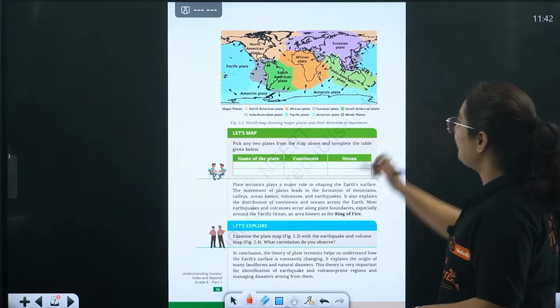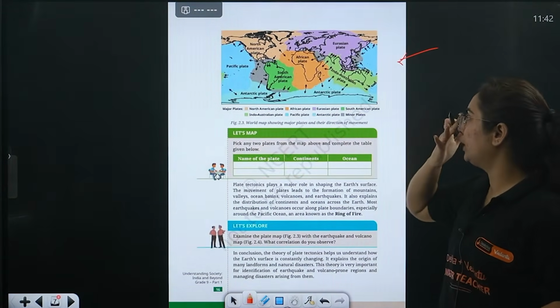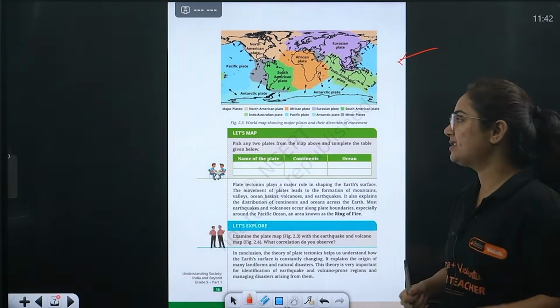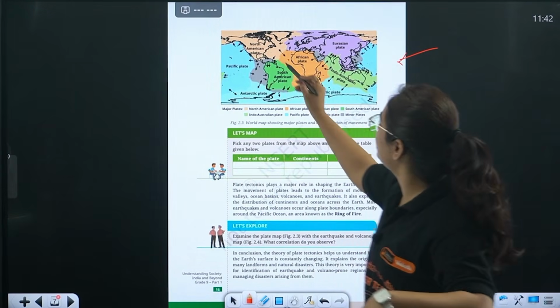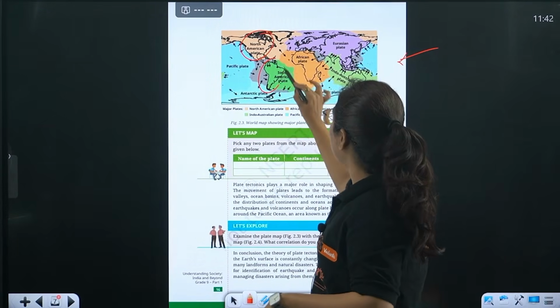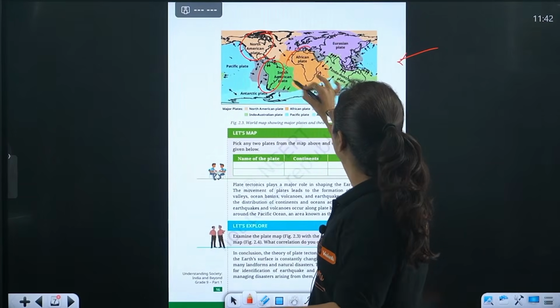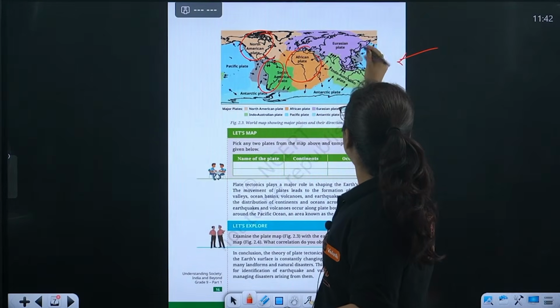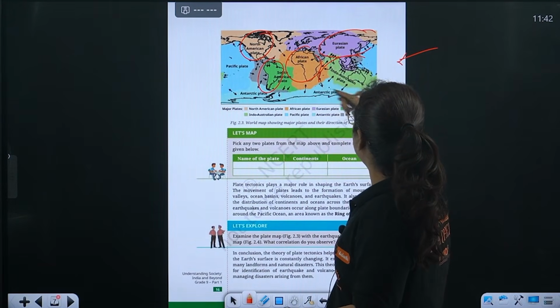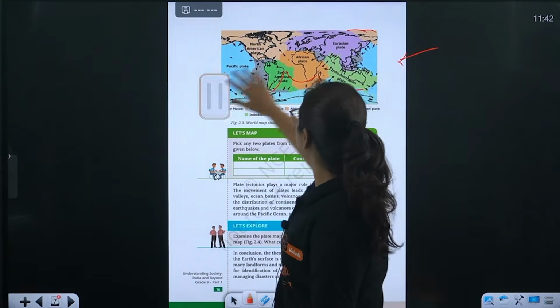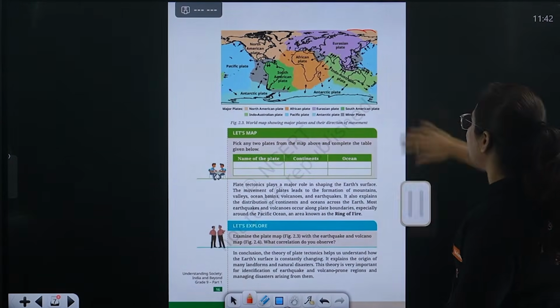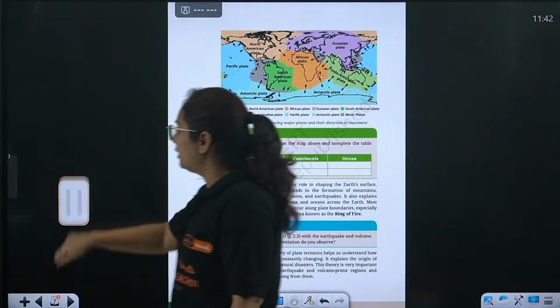Okay, so here is a picture of the major plates given in your book. You can have a look and understand what I just explained with my visual drawings: this is the North American plate, the South American plate, which drifted later with the African plate. Then there is the Eurasian plate, the Indo-Australian plate, the Pacific plate. Now when this theory was given by the geologists, certain proofs were asked for.